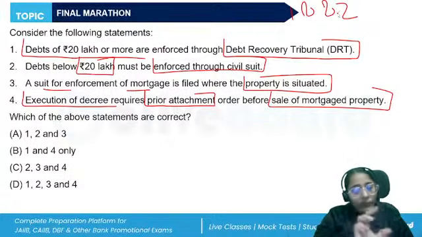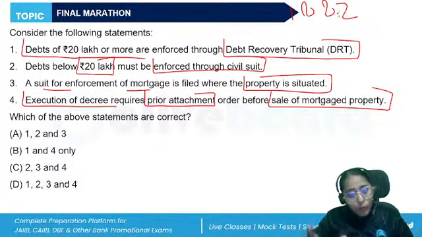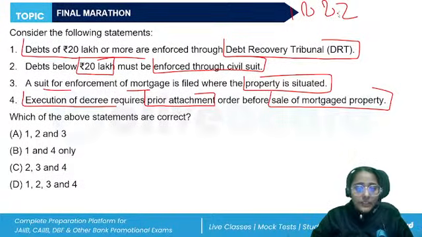So the transferor is the mortgagor and the transferee is the mortgagee. Mortgage money includes both principal and the interest. Now, when we are talking about the enforcement, when the mortgagor defaults, yes, debts of 20 lakh or more are enforced through the DRT, correct?